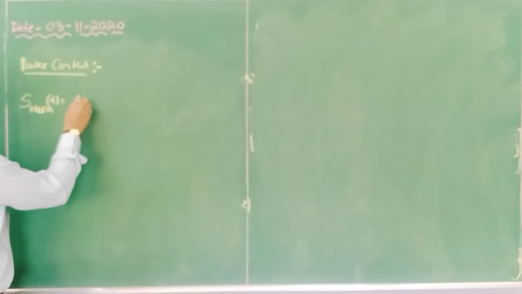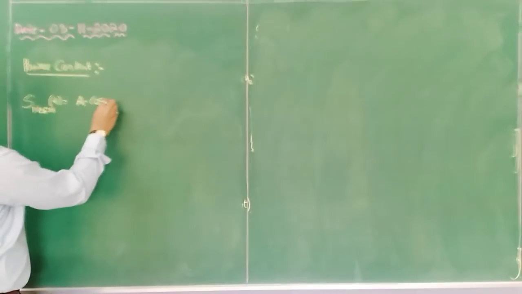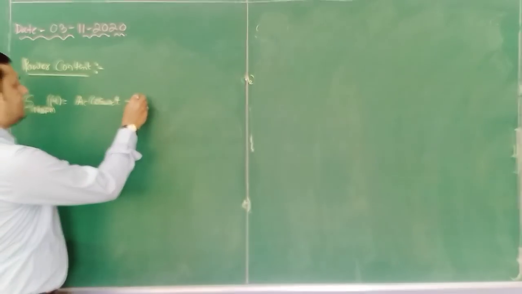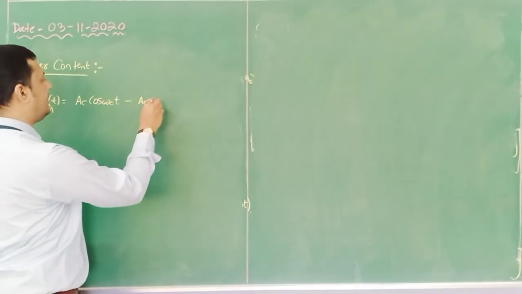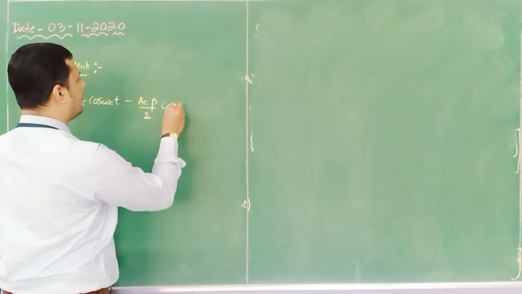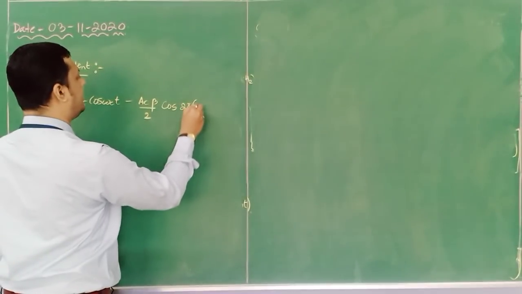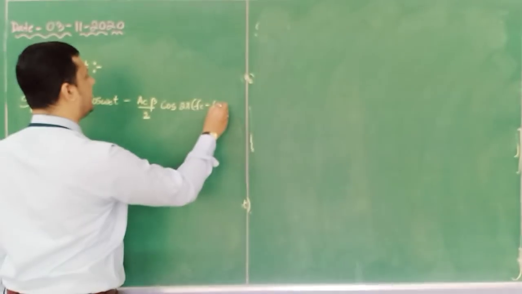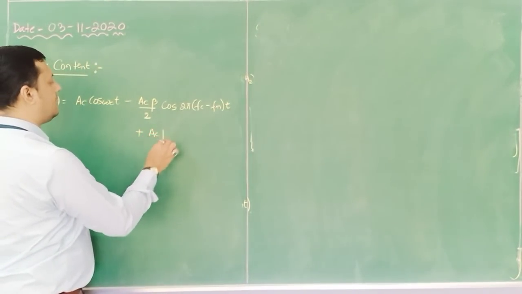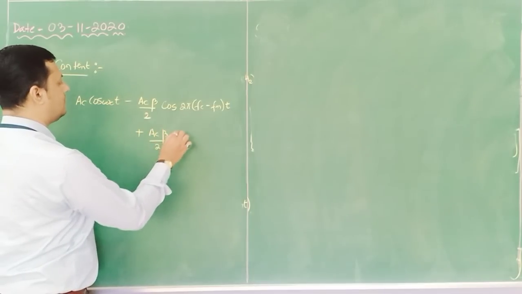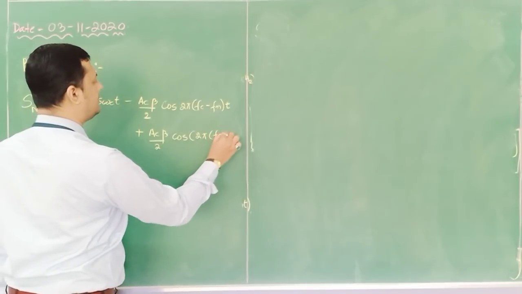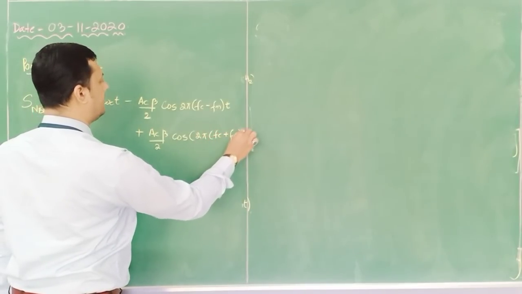It consists of carrier Ac cos omega c, then the lower sideband Ac beta by 2 cos of 2 pi (Fc minus Fm), plus Ac beta by 2 cos of 2 pi (Fc plus Fm).